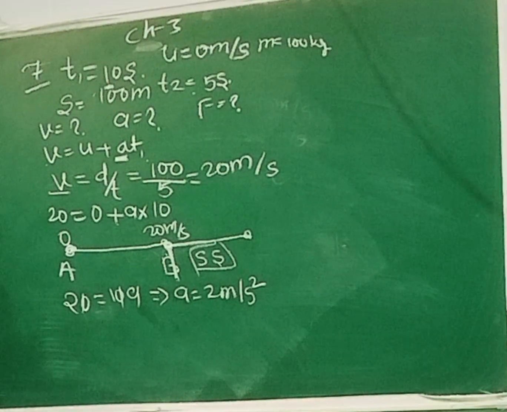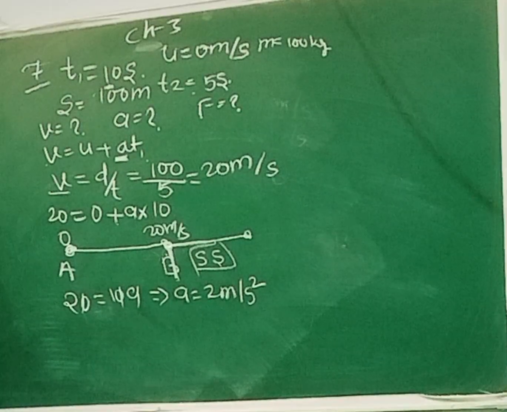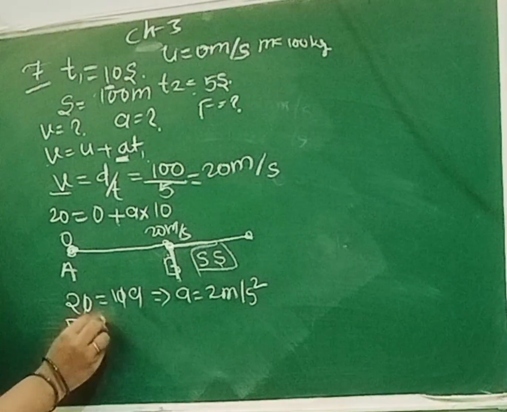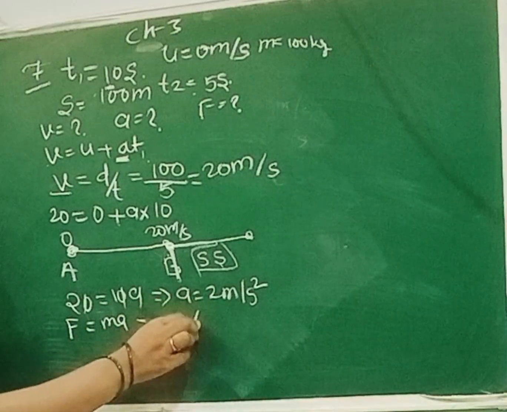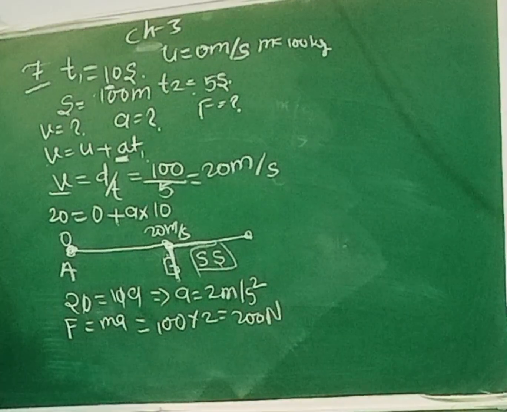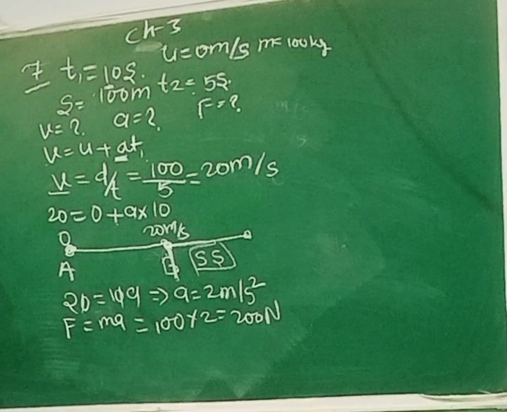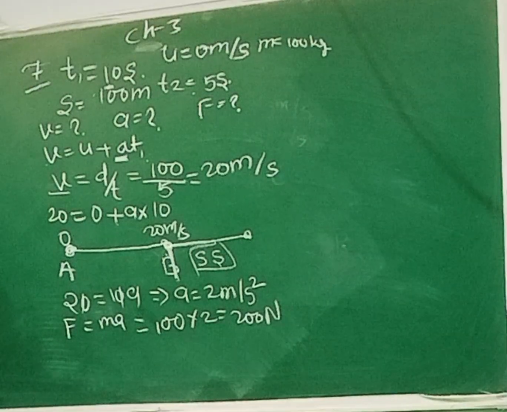Now we will move forward to the next one, that is force. So force is very simple. We know that force is equal to mass into acceleration. Mass is given to us, that is 100, and acceleration is 2. So 100 into 2 means 200 Newton. SI unit for force is Newton, so that is 200 Newton. This is the question number 7.